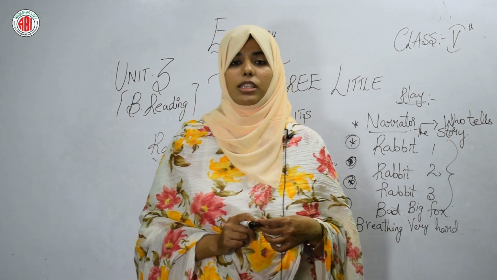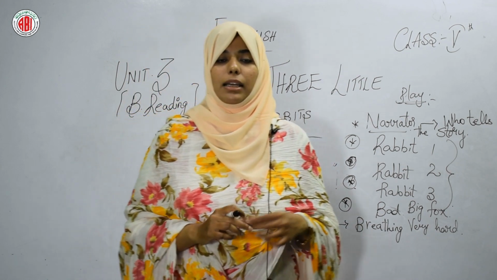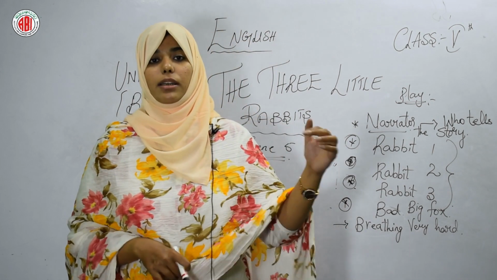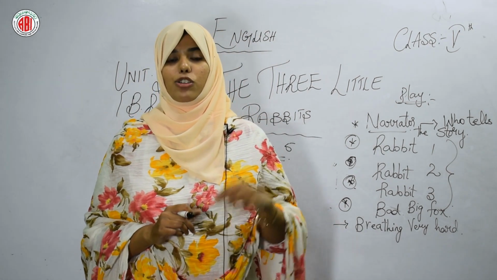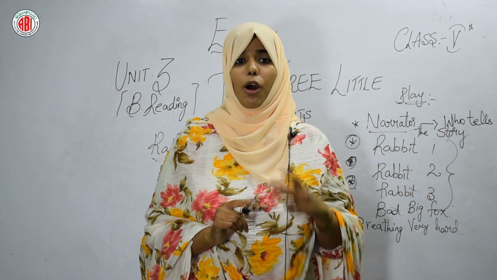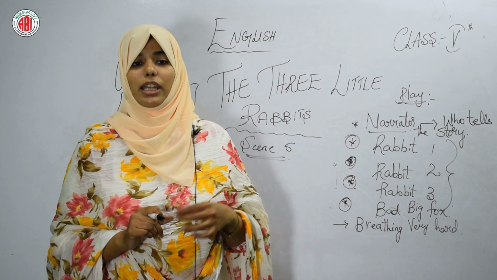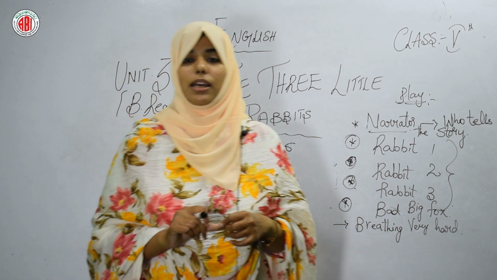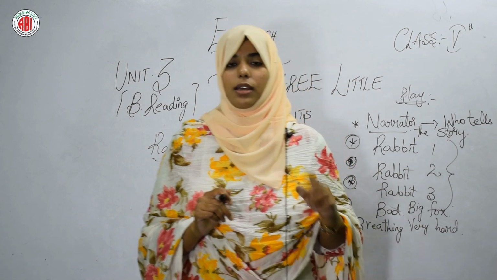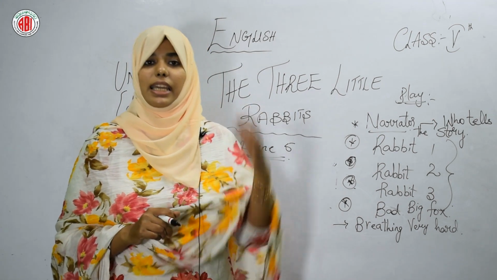Brothers, look, the fox is crawling down. Crawling means रेंगना. Okay. So the first rabbit said the fox is crawling down. कि जो है first rabbit ने कहा कि fox जो है अब नीचे उतर रहा है. Rabbit 2, I can see his body. Rabbit 3, oh, I can see his head. So the first said that he is crawling down, he is coming down. Second rabbit has seen his body and the 3rd rabbit has seen his head.